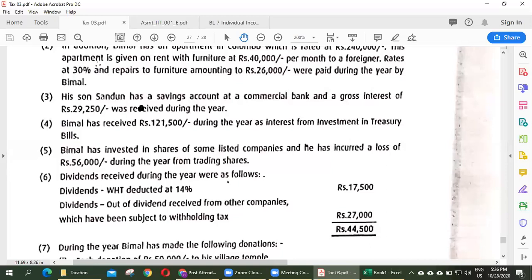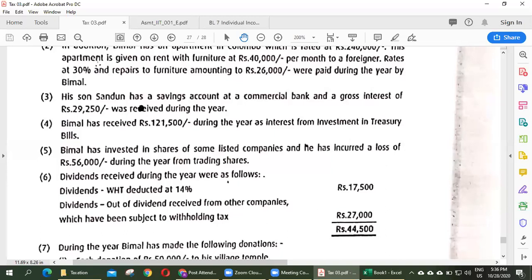Mr. Vimal has to pay income tax for this or not? Sir, Vimal is responsible to pay income tax on his child income. Yes or no? Yes or no? Sadun is his son.